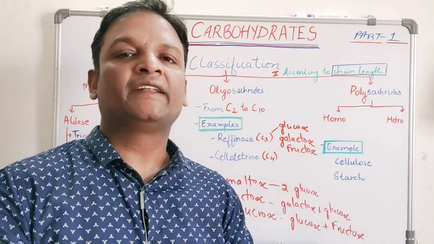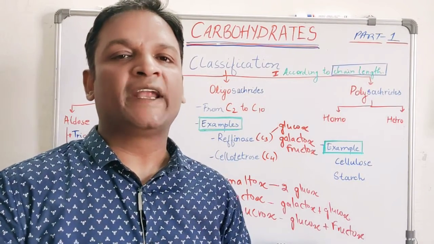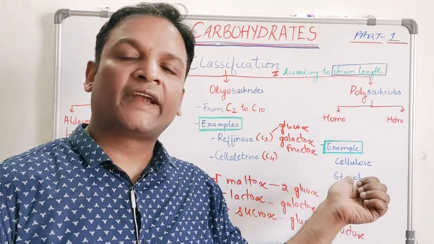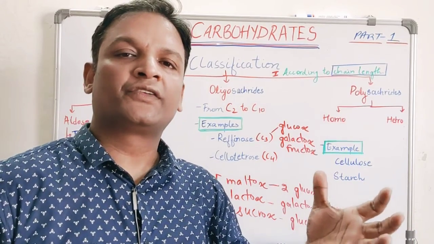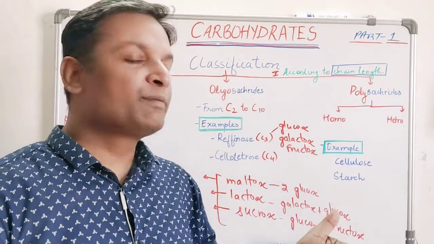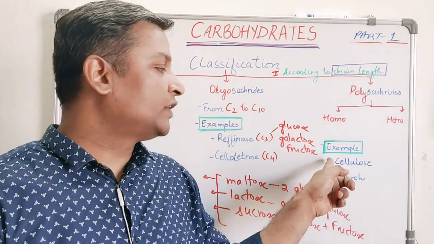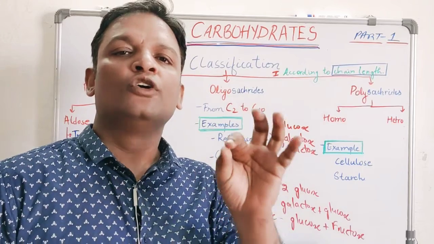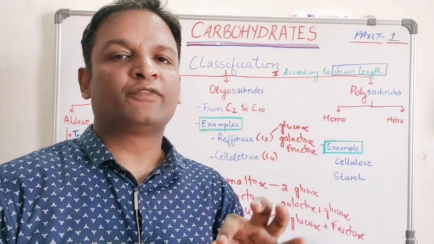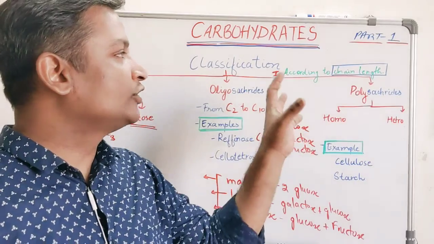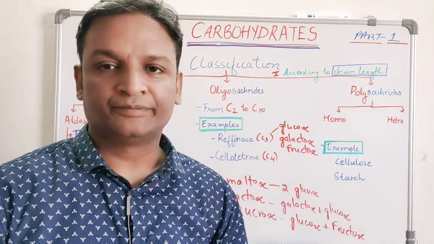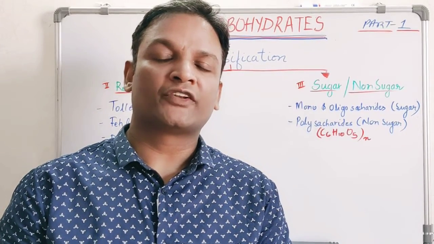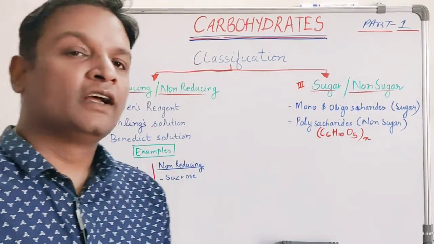When we think of polysaccharides, two main examples come to mind. First is starch. Starch is a very common polysaccharide containing thousands of glucose units. And the second example is cellulose. Cellulose and starch, you must remember, are among the most common carbohydrates found in nature. So this is the classification on the basis of chain length. This is the second and third way of classifying carbohydrates and sugar compounds.